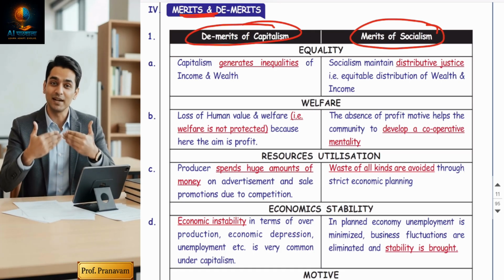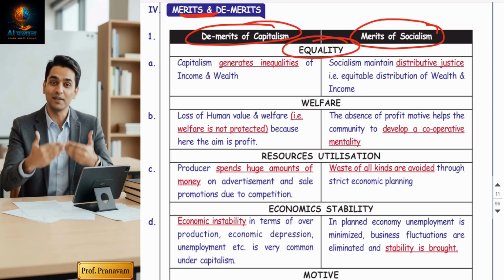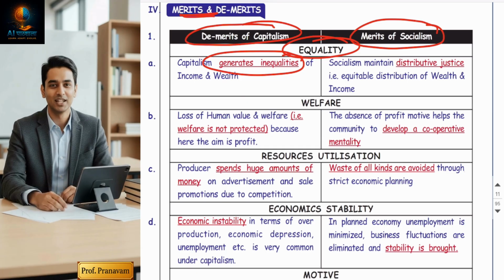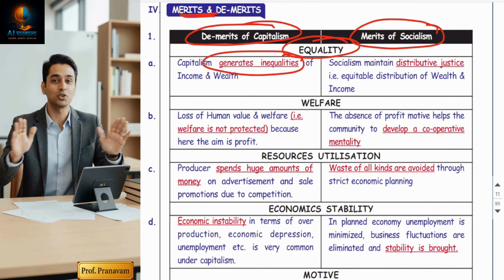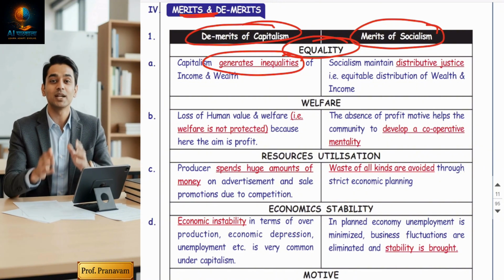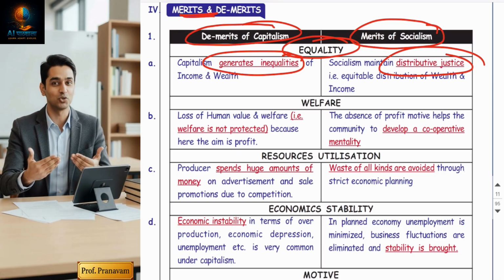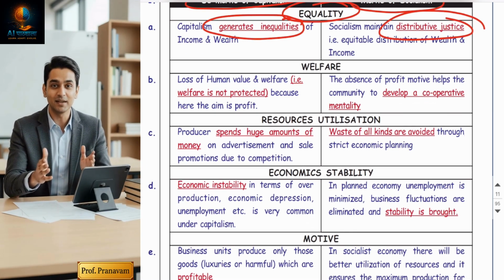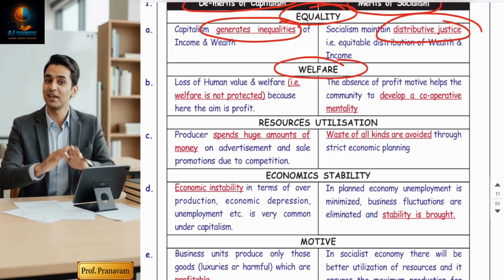First, demerits of capitalism and merits of socialism. Equality. Friends, capitalism generates a great level of inequality, because they will produce only for a few people, so all satisfaction will not be there. In socialism, distributive justice will be there. So equality will be in socialism, but inequality in capitalism.